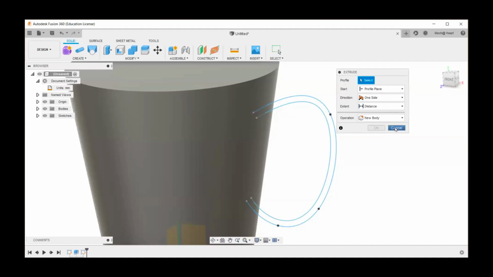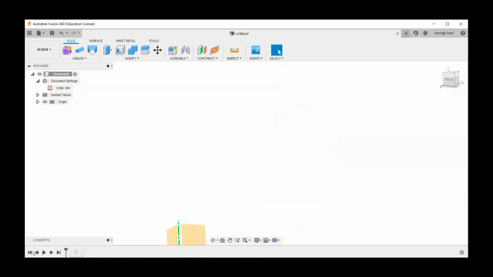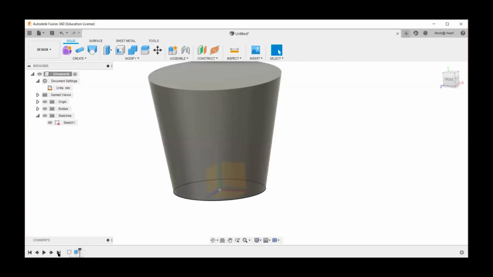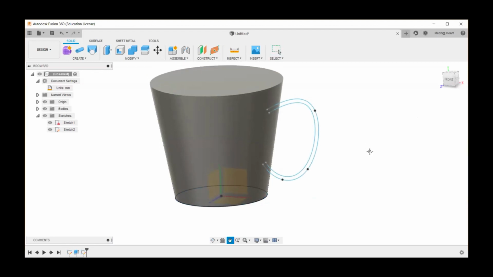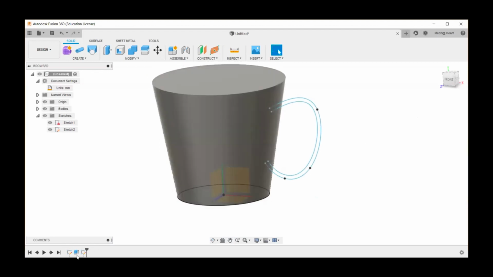So what I'm going to do is click cancel over here. You can see at the bottom, this is called the timeline. So whatever I have been doing till now, all the operations are being recorded in the timeline. Here you can see from the starting, I can play and see how I have created it step by step. I can see that I had created the sketch, which is currently not visible. I can make it visible. Then next I had created the solid model and then I had created this cup, right? So this is a very useful tool because when you want to edit, you can double click on any of the features and go back to that feature to edit it.